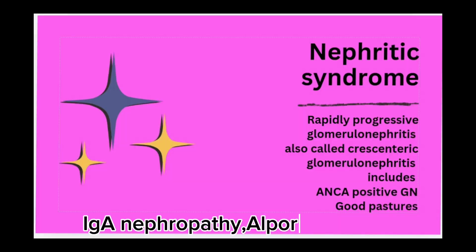Then nephritic syndrome, in which we have rapidly progressive glomerulonephritis, also called crescentic glomerulonephritis, that includes ANCA positive glomerulonephritis and Goodpasture's. Plus, it contains IgA nephropathy, also called Berger's disease, and Alport syndrome. All these are under the heading of nephritic syndrome.